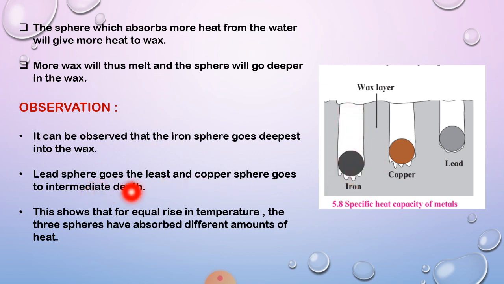Lead sphere goes the least. Okay, lead sphere goes least, सबसे कम. And the copper sphere goes to intermediate depth, almost iron से थोड़ा सा कम. Okay, this shows that for equal rise in temperature, the three spheres have absorbed different amounts of heat. Three spheres have absorbed what? Different amount of heat. Yes.